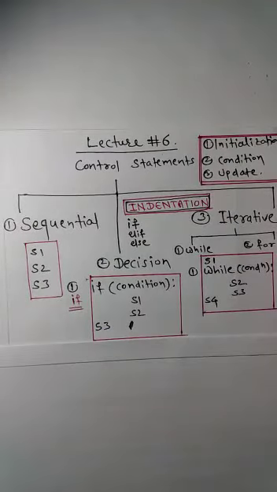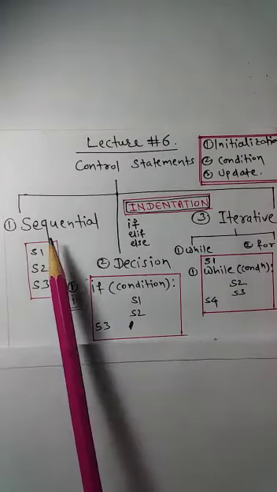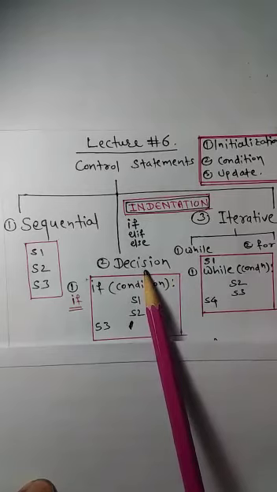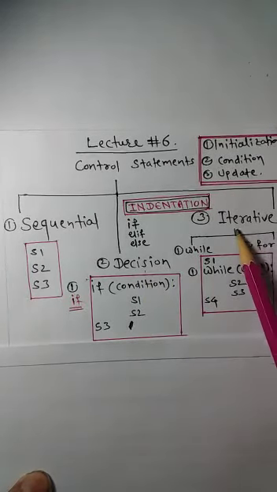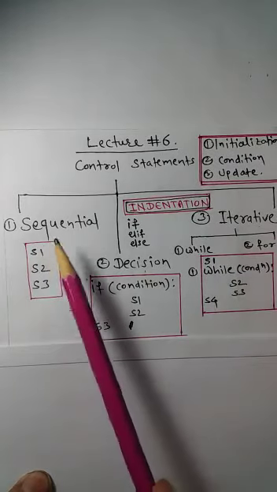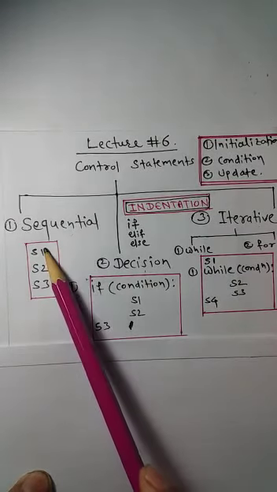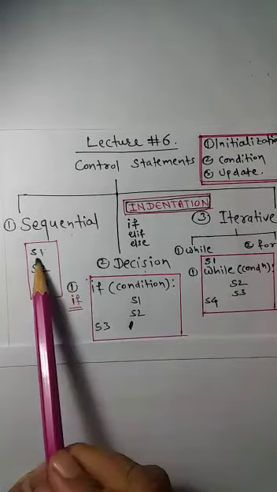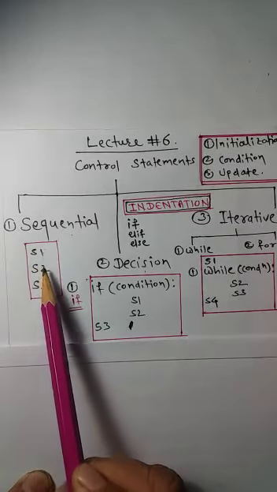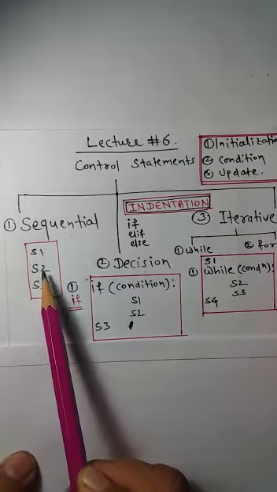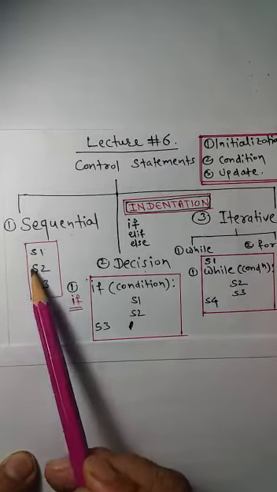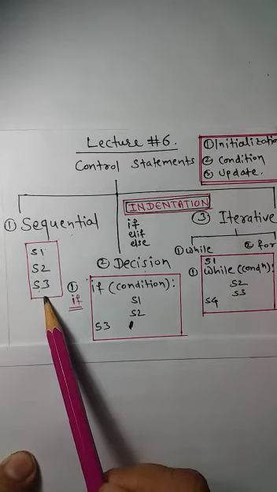The control statements are divided into three types: sequential control statements, decision control statements, and iterative control statements. In sequential control statements, we have one statement after another. The statement S1 is executed and then the control is transferred to S2. After S2 is executed, the control is transferred to S3. In this way, the instructions are executed sequentially.